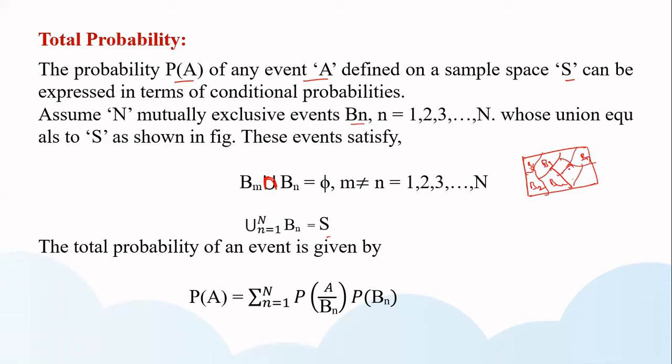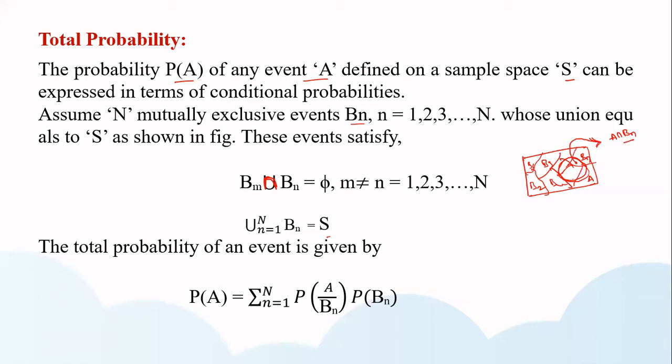Among all of these, I am defining one event A. So this is event A, and this part is A intersection Bn.